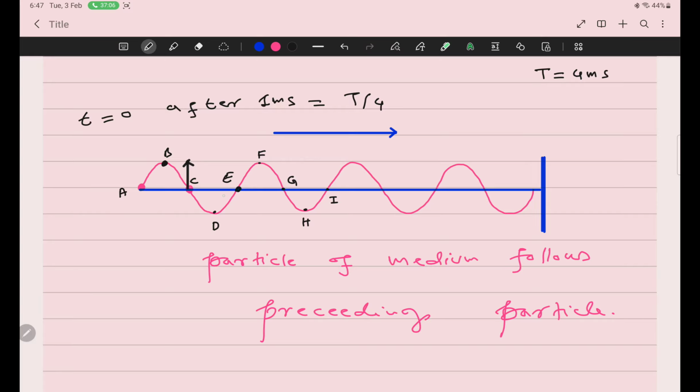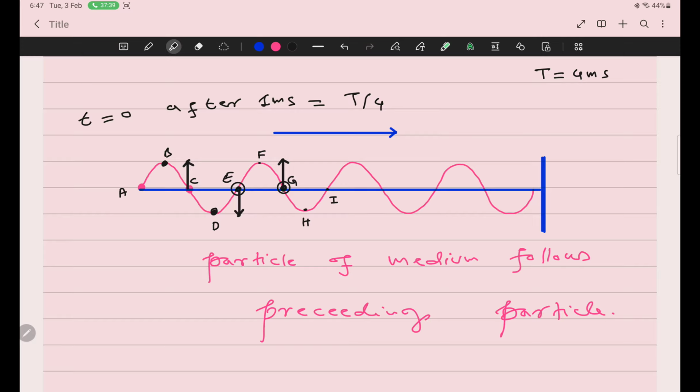अच्छा जी, Zainab, particle E having two choices, either move upward or move downward. What is preceding particle of E? Zainab, what D? Which is downward. So E must move downward. E must move downward. अच्छा जी, in which direction G will move? Zainab, in which direction G will move? Upward because its preceding particle is F.